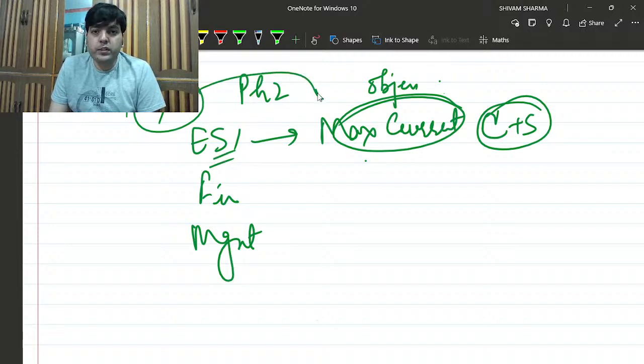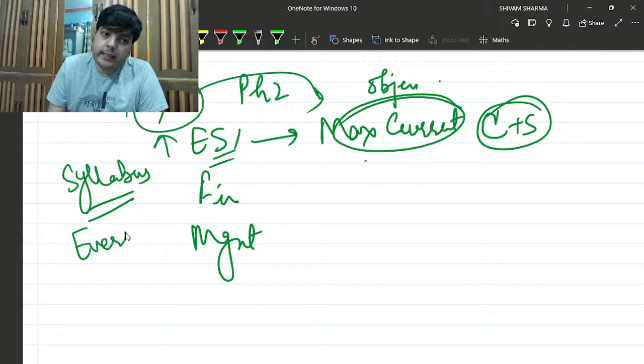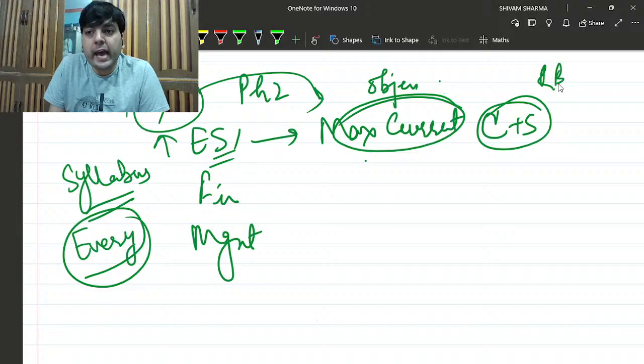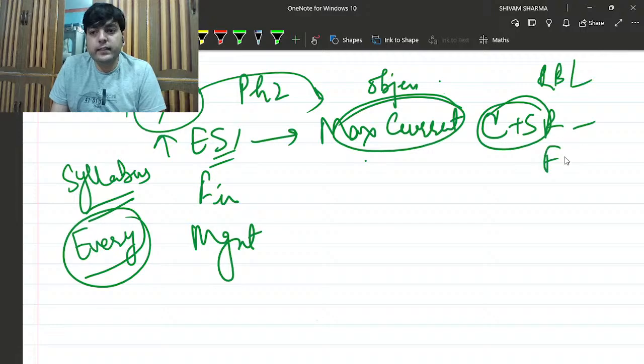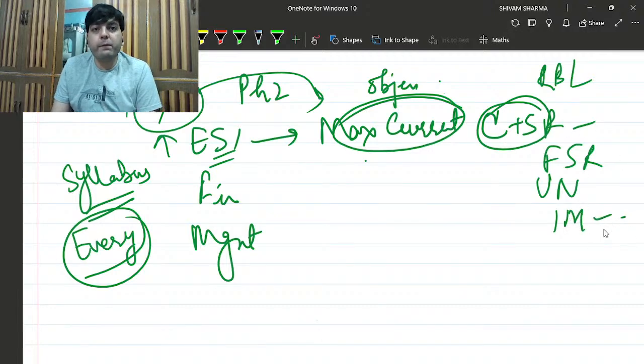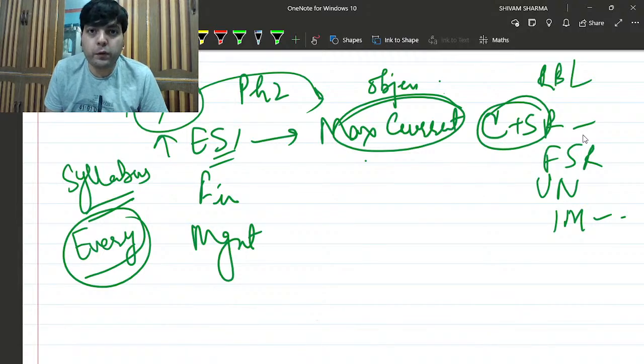You have to cover reports according to the ESI also, whatever reports are given in the syllabus. And remember, every report which is given in the syllabus, you have to cover from original documents, whether it's RBI annual reports, report on trends and progress of banking in India, an FSR report, United Nations report, or IMF World Economic Outlook report. Every report should be covered beforehand, because you know that these kinds of reports are being asked from the descriptive point of view as well.